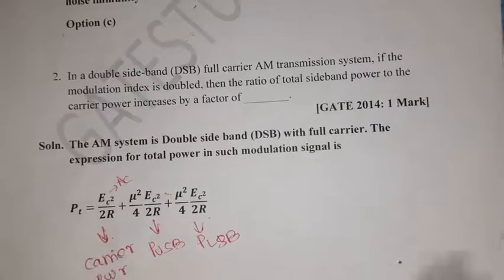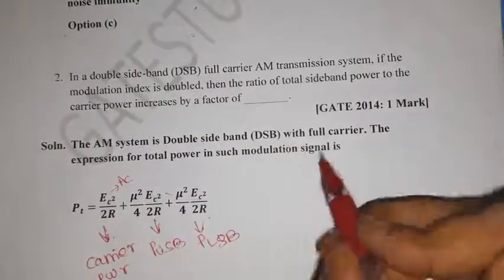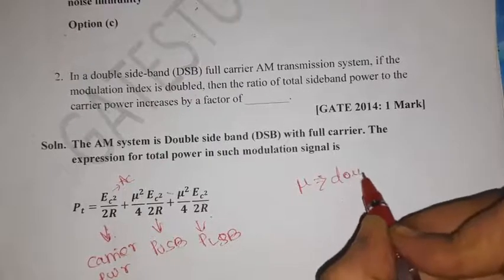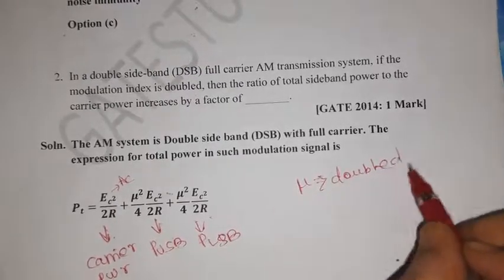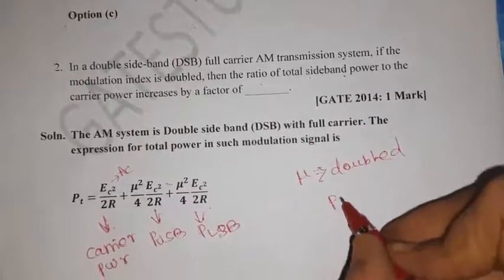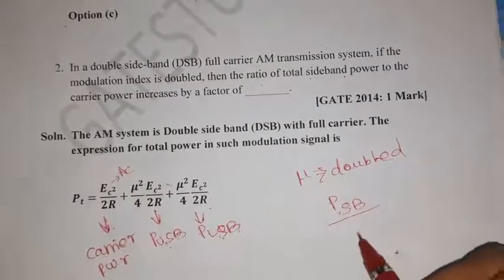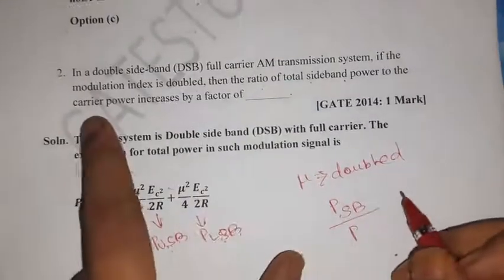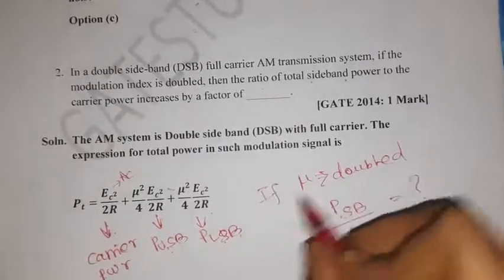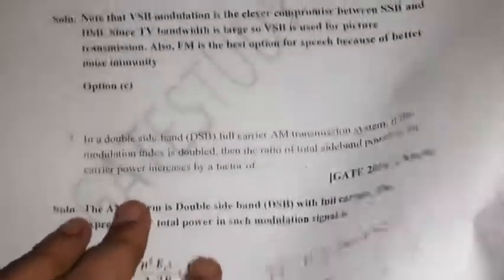So this is what we need to find if the modulation index is doubled. The modulation index mu becomes doubled. Then what do we need to find out? The ratio of total sideband power to the carrier power. Total sideband power means both upper sideband and lower sideband power, divided by the carrier power. If the modulation index is doubled, what is the ratio? We should find out.